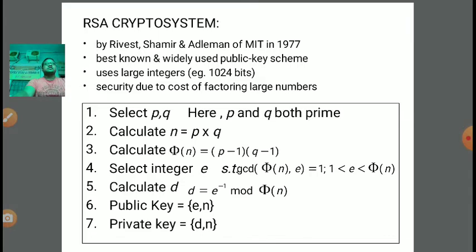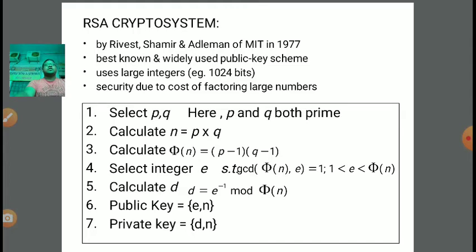Phi of 7 is 7 minus 1, and phi of 3 is 3 minus 1. So 7 minus 1 is 6 and 3 minus 1 is 2. So 6 into 2 is 12. Phi of 21 is equal to 12. Clear? So coming back to the third step, phi of n. What is the value of n? n is equal to p into q, and p and q both are prime numbers.